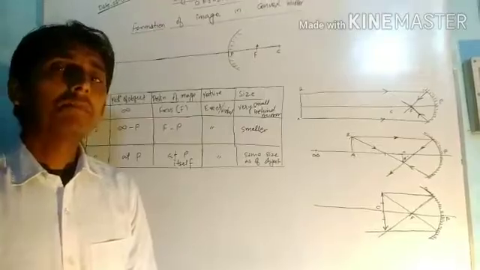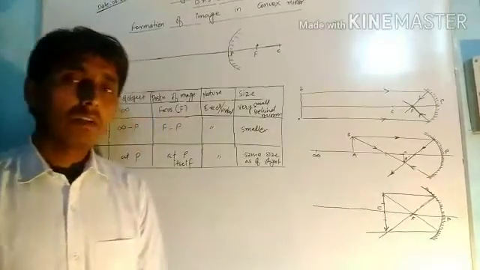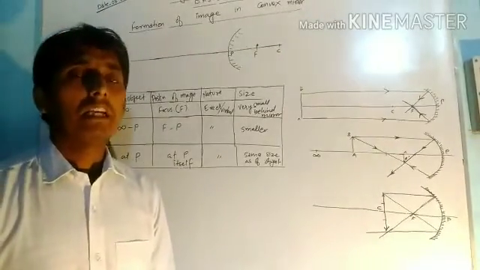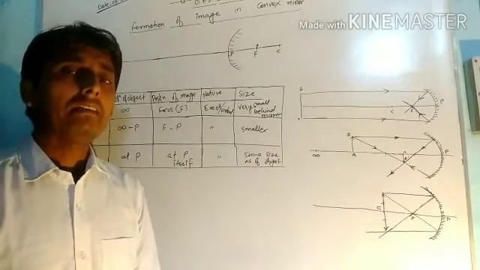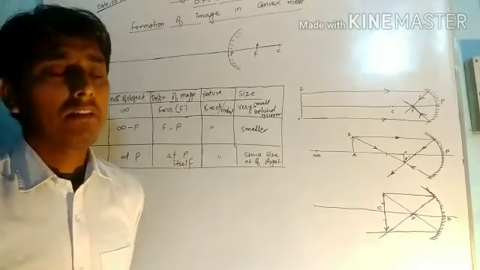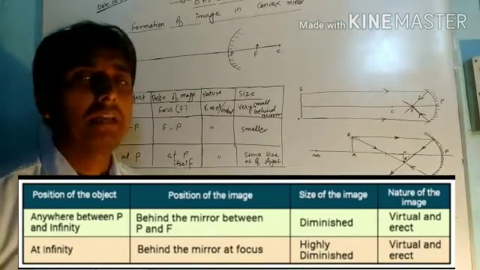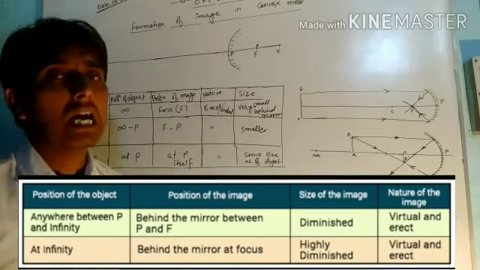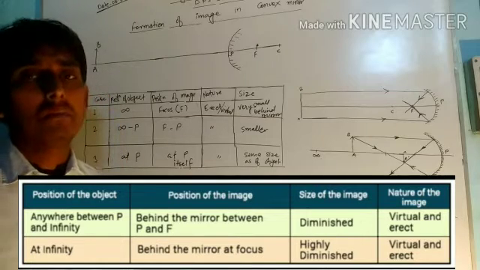We were dealing with the chapter light, that is the first chapter of physics. So we have already discussed the various nature of light and the beam of light, that is parallel beam, converging beam of light, the diverging beam of light, and also the various types of mirror, that is plane mirror and spherical mirror. Spherical mirrors are of two types: one is convex and the other is concave mirror.